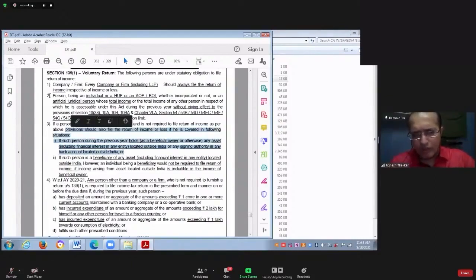So, if you are not covered by point number 2, then point number 3 can catch you, provided you are having an asset situated outside India, a bank account outside India, or a financial interest in any entity situated outside India. Have you understood this? Yes?